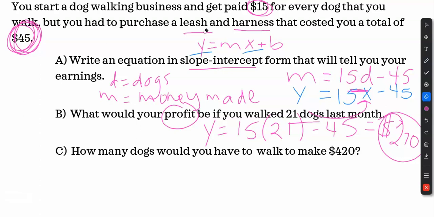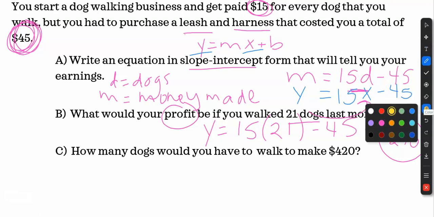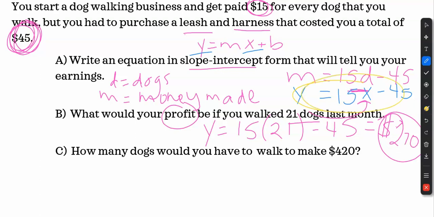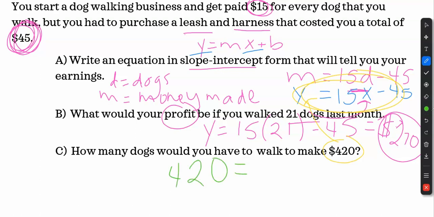I don't know if you noticed this, but every time I'm just coming back to the original equation that I wrote. I plugged in 21 for X. Now they give me my money, so I'm going to plug that in for Y. Let's use a different color. We'll use green. So 420 equals 15X or 15D, whatever, minus 45. Now I just have to solve this.